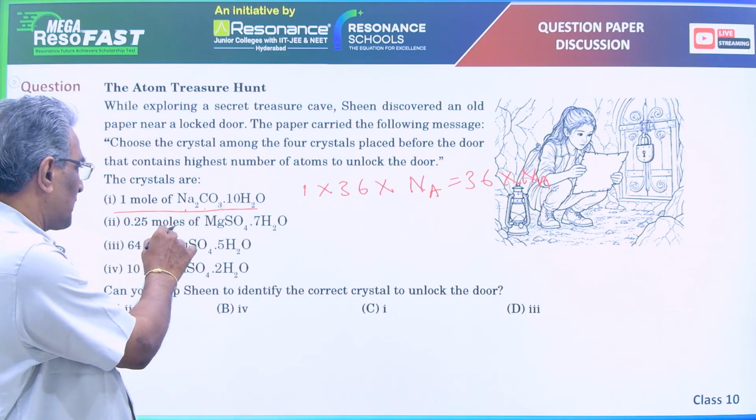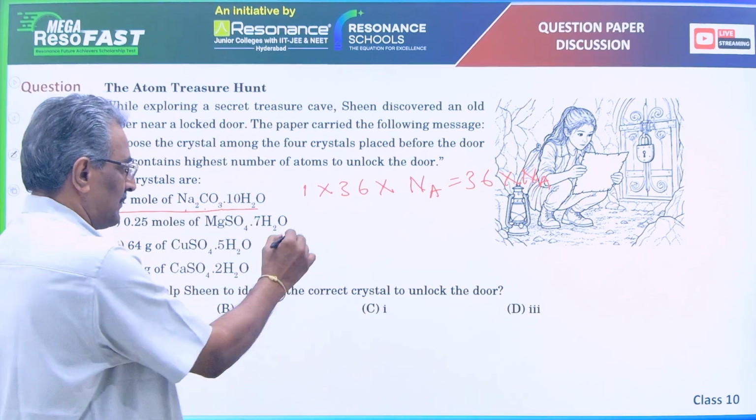The next one is 0.25 moles of magnesium sulfate.